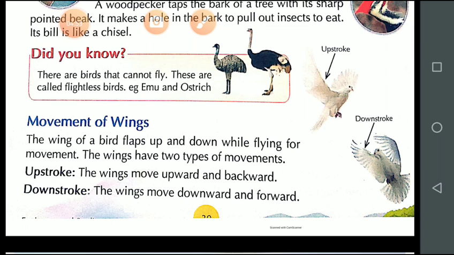And at the time of flying, do you know, student, how the birds change their direction? The birds change their direction with the help of their tail.